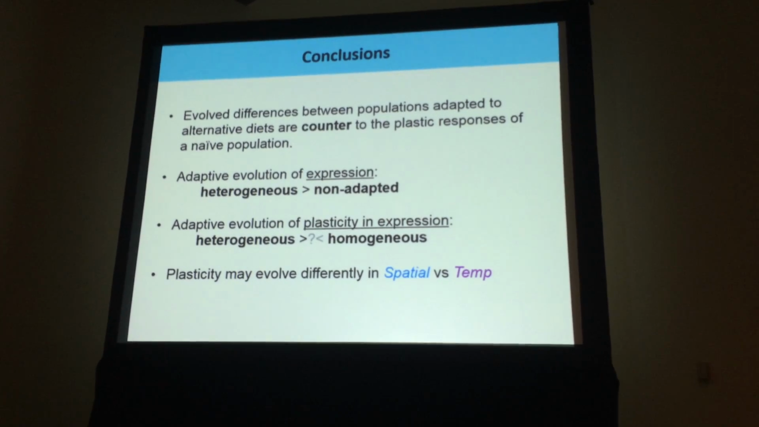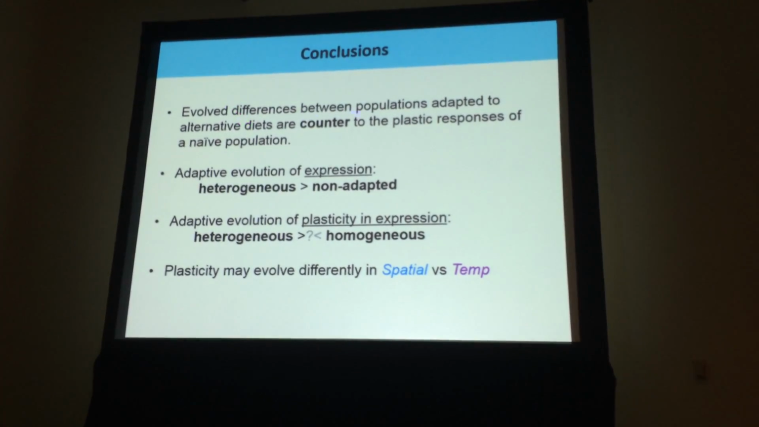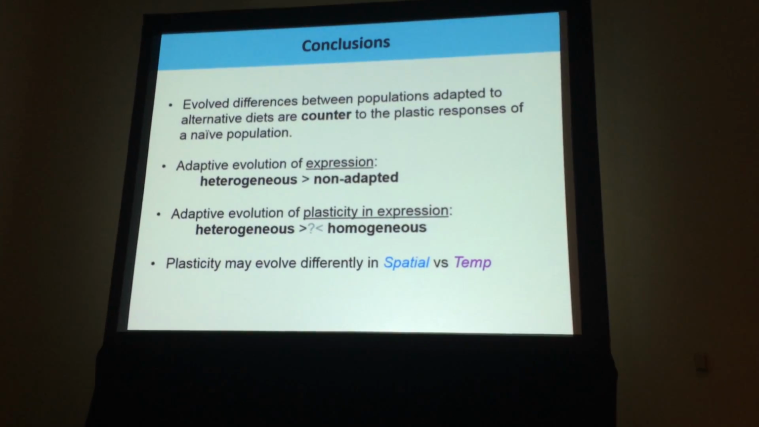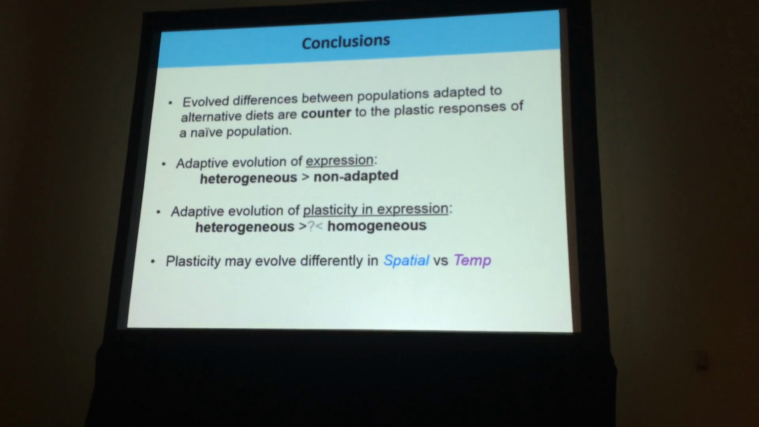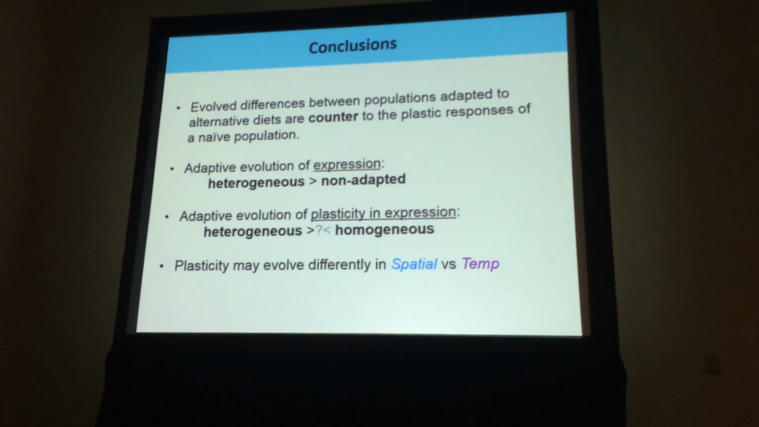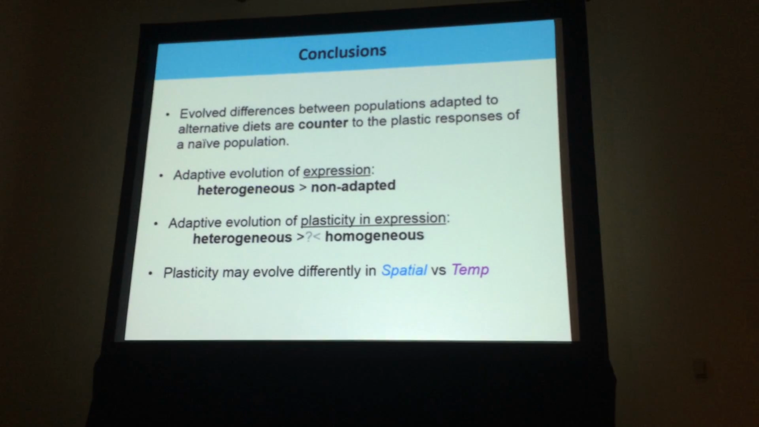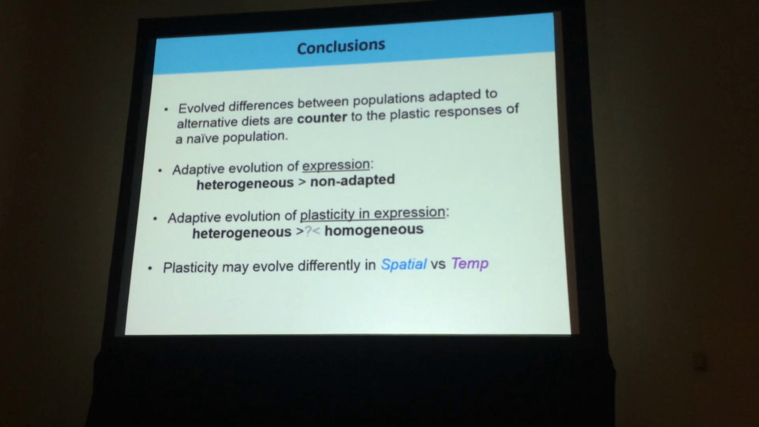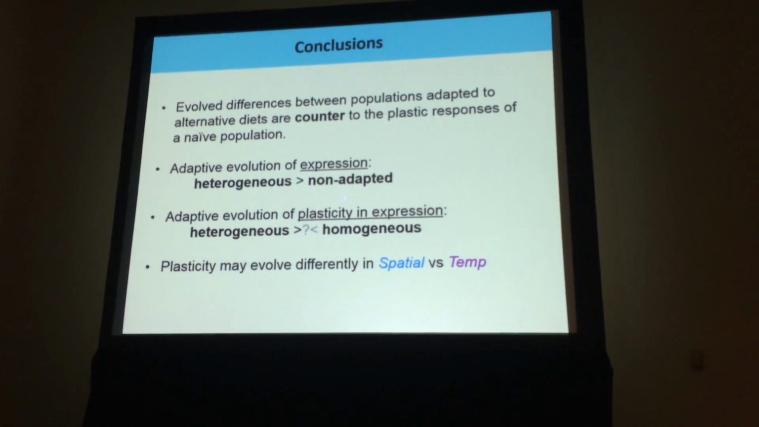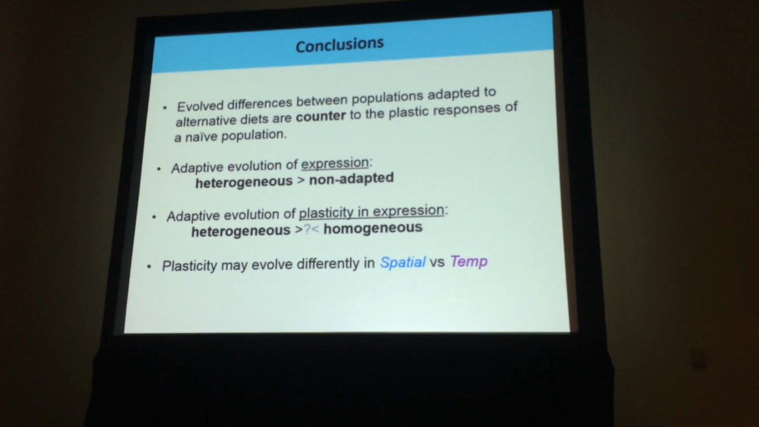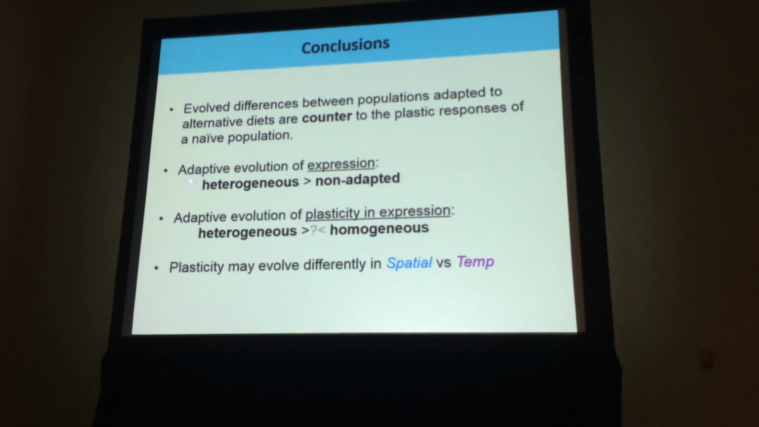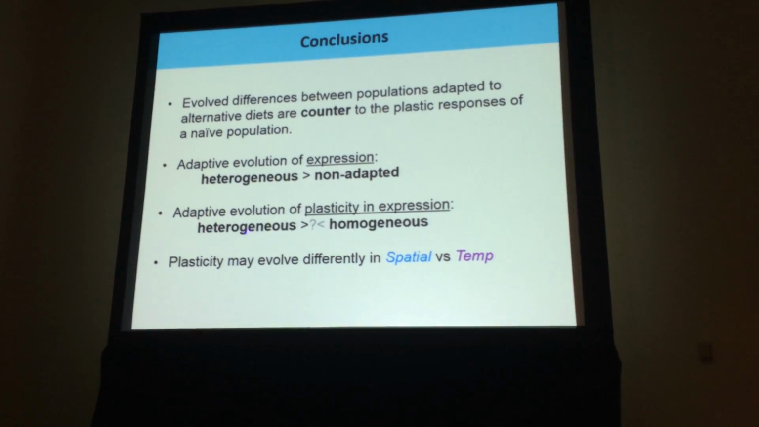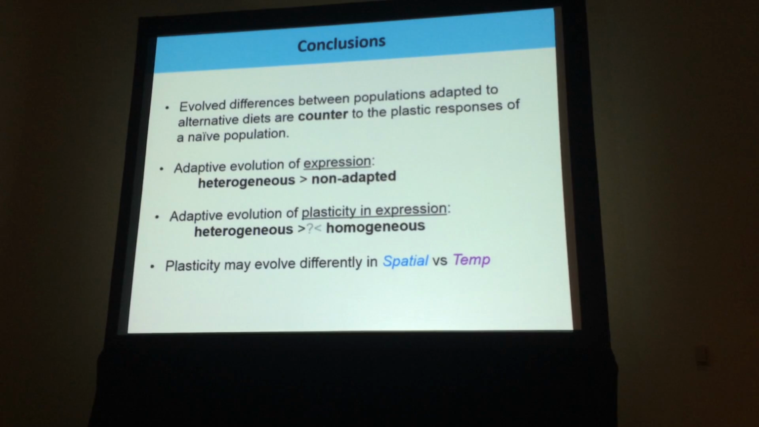Okay. So to conclude, I showed you that the evolved differences between populations that live on only one of these two diets seem to be counter to the plastic responses of the naive population. I've shown you evidence that there's adaptive evolution of expression, that those heterogeneous regimes appear to be closer to the optimum than the non-adapted, homogeneously selected regime. And I've shown you some evidence of adaptive evolution in plasticity and expression. That sometimes happens, but it doesn't always happen.